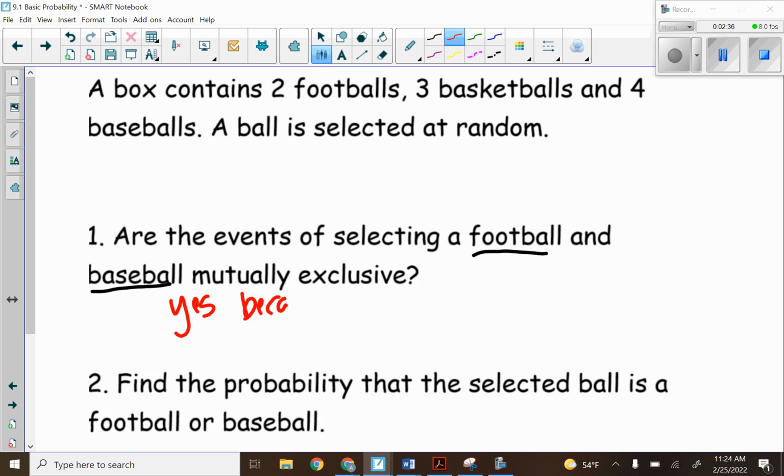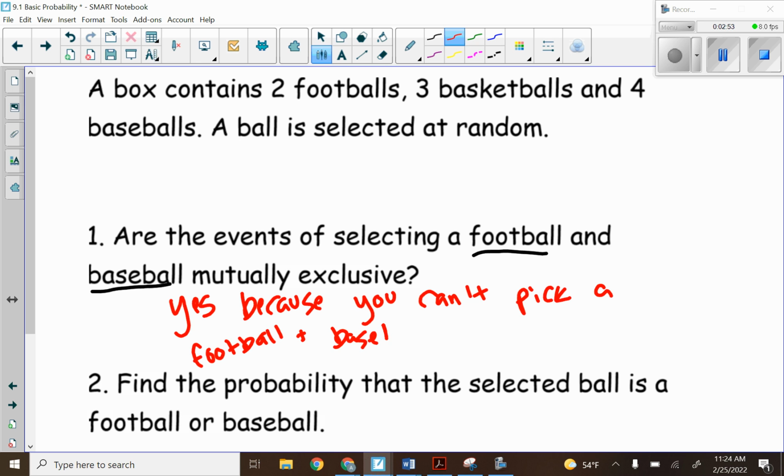because you can't pick a football and baseball at the same time.